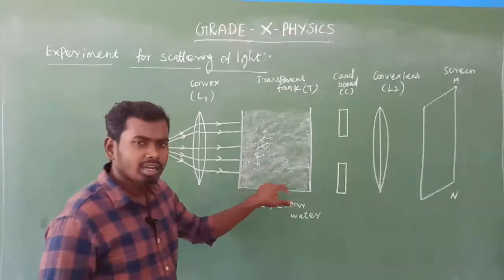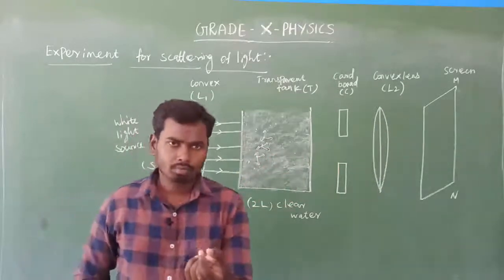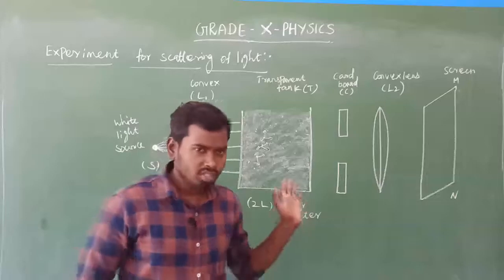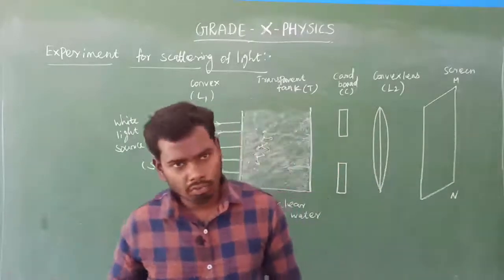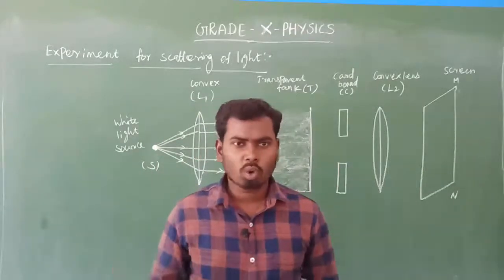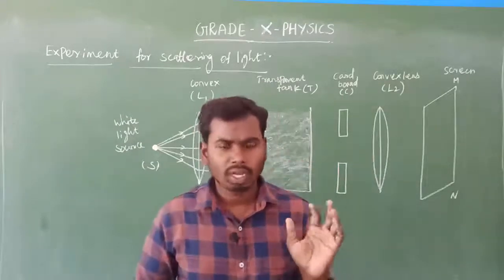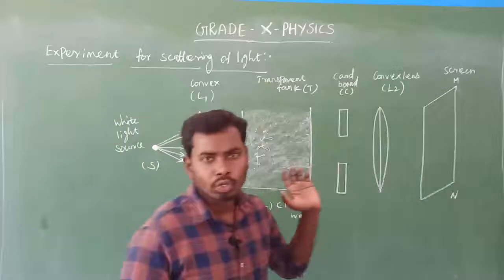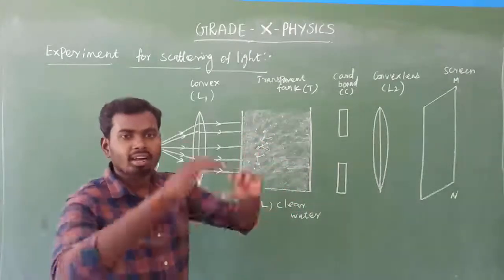Because the water molecules present in the transparent tank are very small. Not only this clear water, whatever different sources of water you bring, sea water, ocean water, whatever it is, the particle sizes will be very, very small, due to which we cannot see any scattered light.